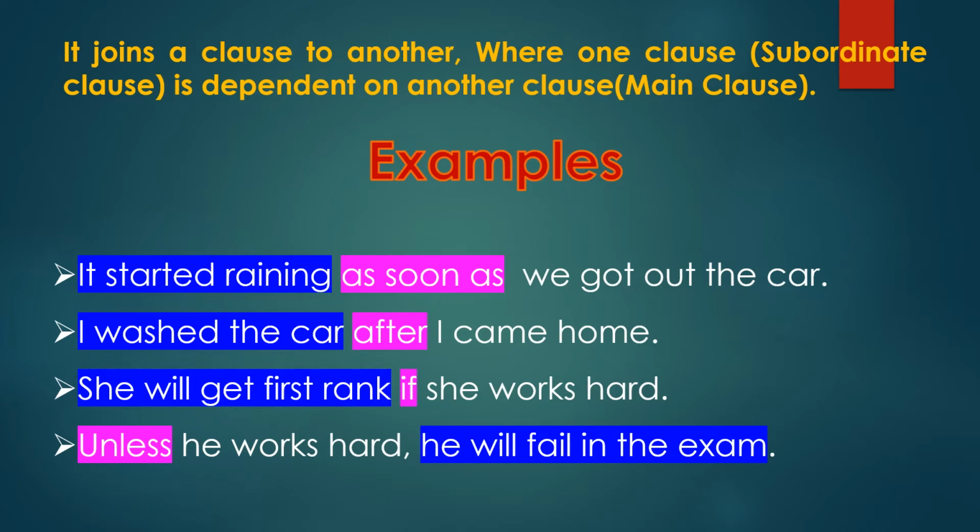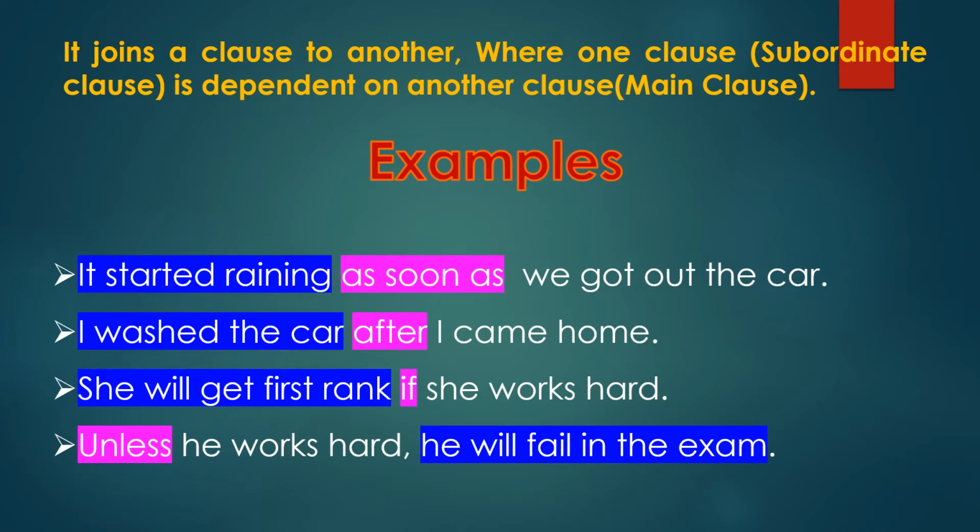Then the third one: she will get first rank if she works hard. She will get first rank is the main clause. And if she works hard, that is a subordinate clause.